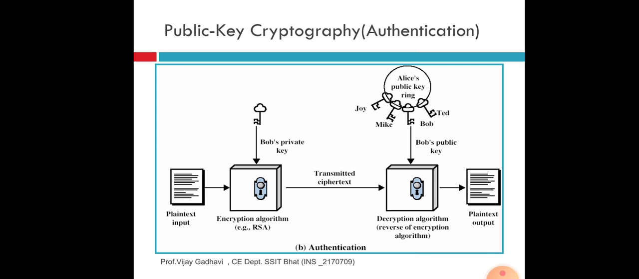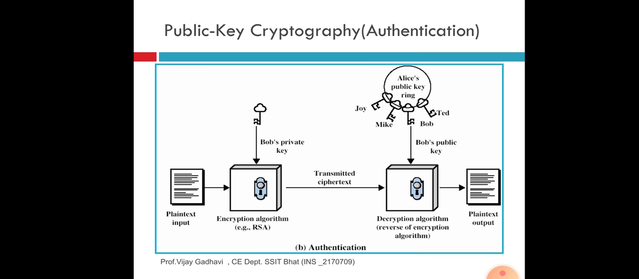Then authentication is the next use of public key cryptography. Here we see plain text considered as an input, and we apply an encryption algorithm by using a key. Here we consider the key is private and Bob is the only person, because this is a private key, not known to anybody. Bob is the only responsible authenticating person who holds the key, and by using this key we apply an encryption algorithm, for example the RSA algorithm.